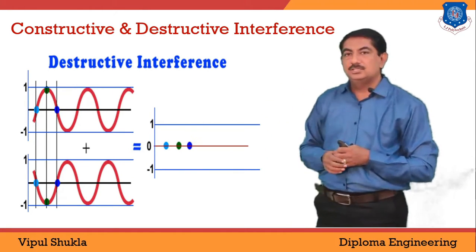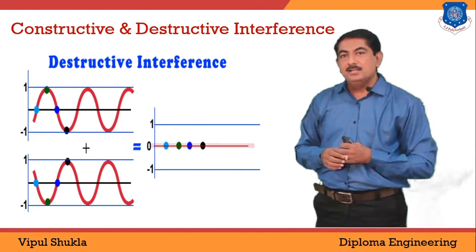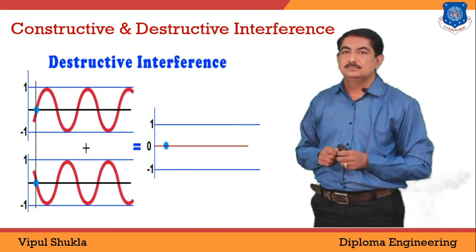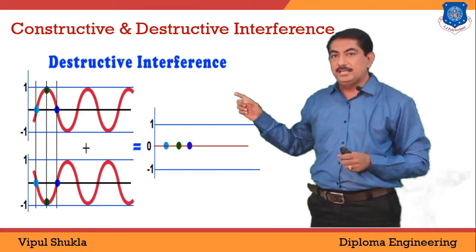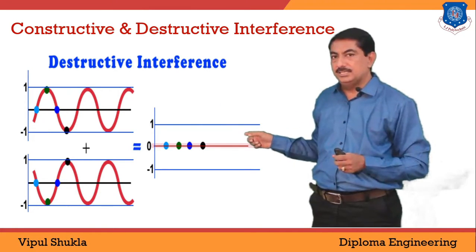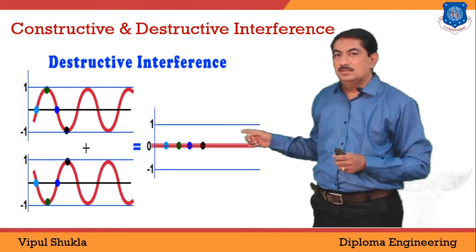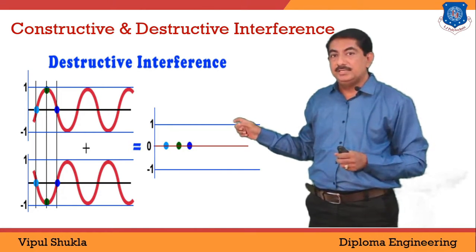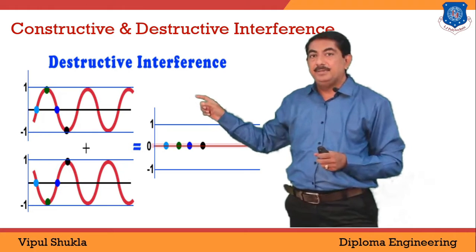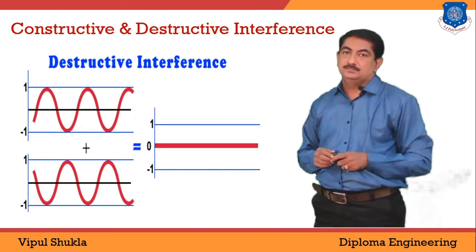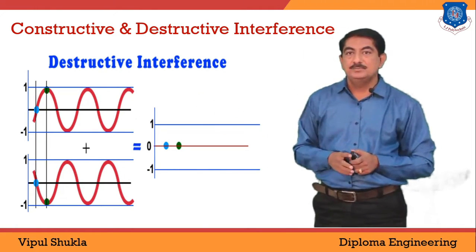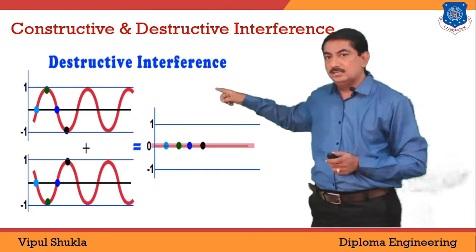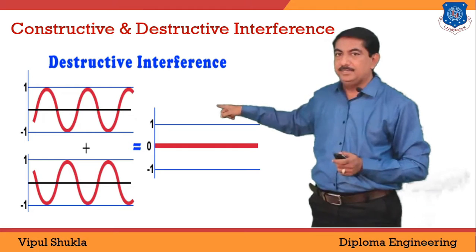Look at this animation again. Two waves with different amplitude meet at a point. The resultant amplitude is shown in this animation, which indicates that the resultant amplitude is smaller than the amplitude of the individual waves, and this is the characteristic of destructive interference. Look here, the final amplitude is 0.